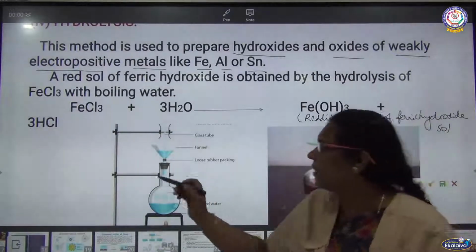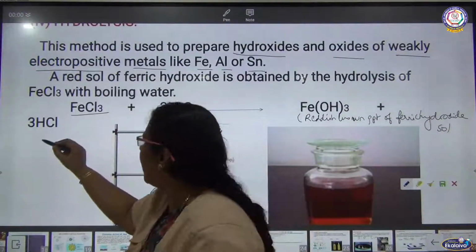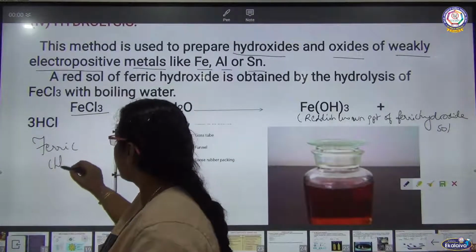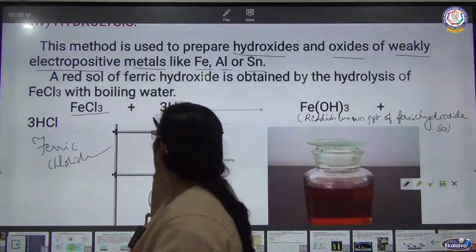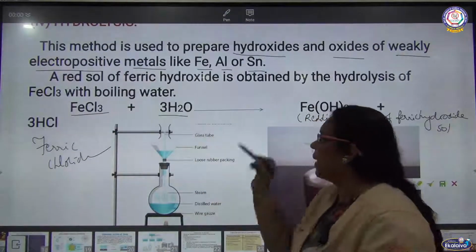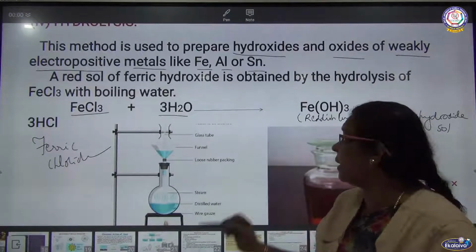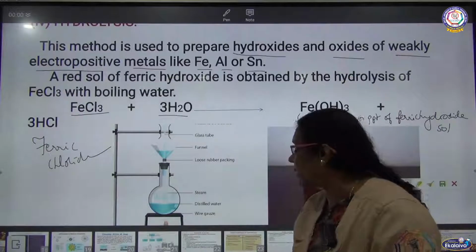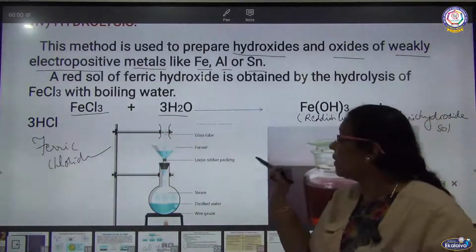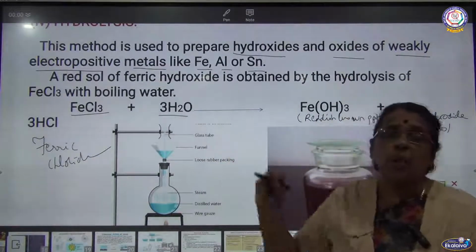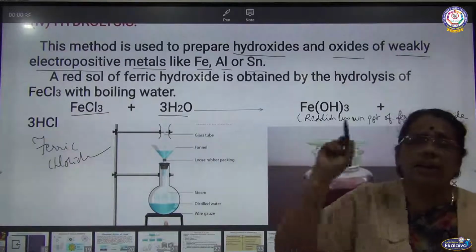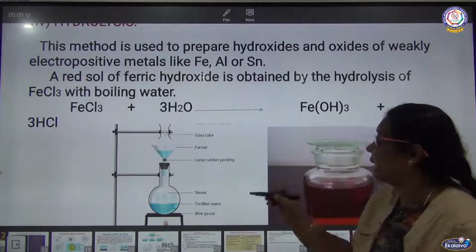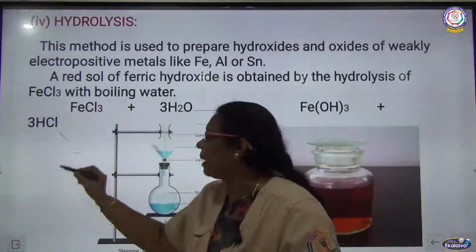What have I taken here? Ferric chloride. When ferric chloride undergoes hydrolysis, I am adding water. What is the reaction here? I am getting a reddish brown precipitate of ferric hydroxide. So I have taken ferric chloride and I am adding water here. Ferric chloride is converted into the reddish brown precipitate of ferric hydroxide with the liberation of HCl. HCl will be liberated as a byproduct here.